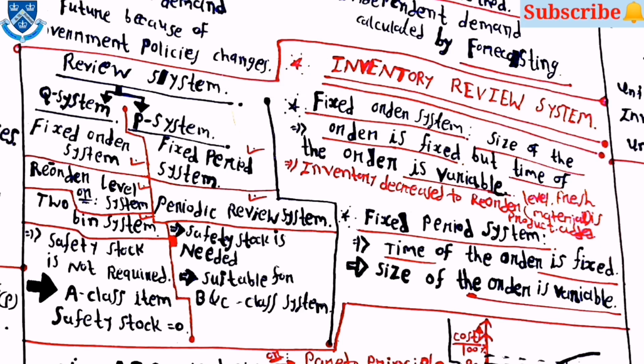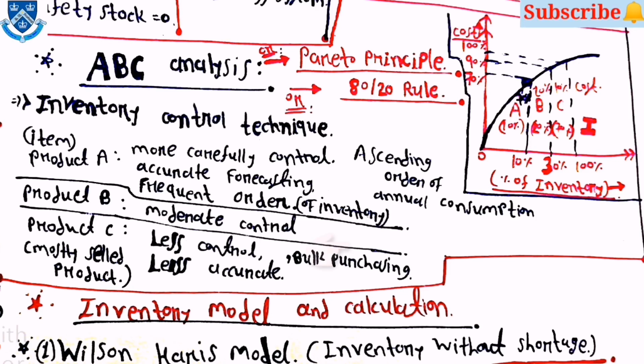Then inventory review systems are there. The first one is the fixed order system and the second one is the fixed period system. Here, for the fixed order system, the size of the order is fixed but the time of the order is variable, and in the fixed period system the time of the order is fixed and the size of the order is variable. Then ABC analysis, this is also very important.